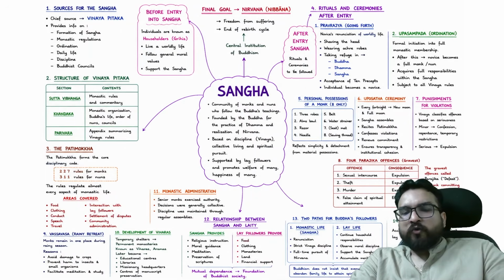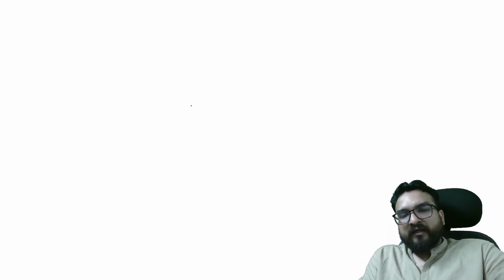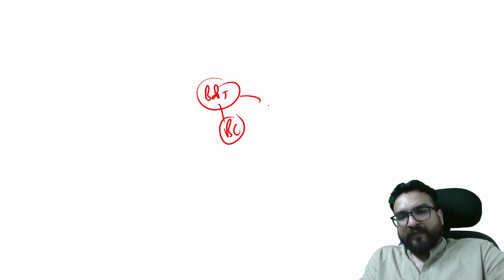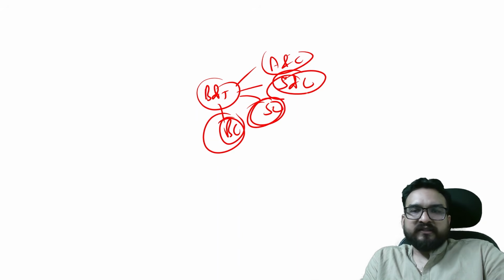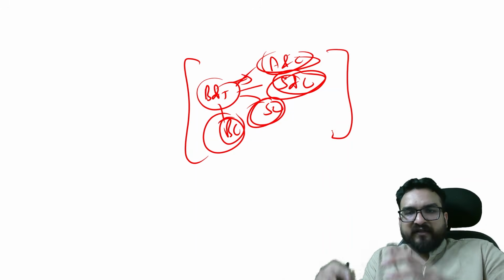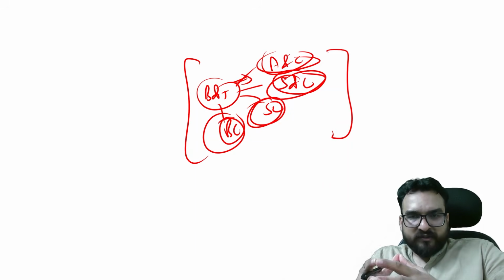So this was about Buddhism overall, guys. Next, the topics which are left over here. We have understood the teachings, and I have told you other aspects from the optional perspective. Now Buddhism and Jainism, Buddhist councils, schools, scholars, literature, art and culture will be dealt with in the prelims bootcamp as a separate class. Over there, I will deal with it very elaborately, and I will be compiling all the information at once.